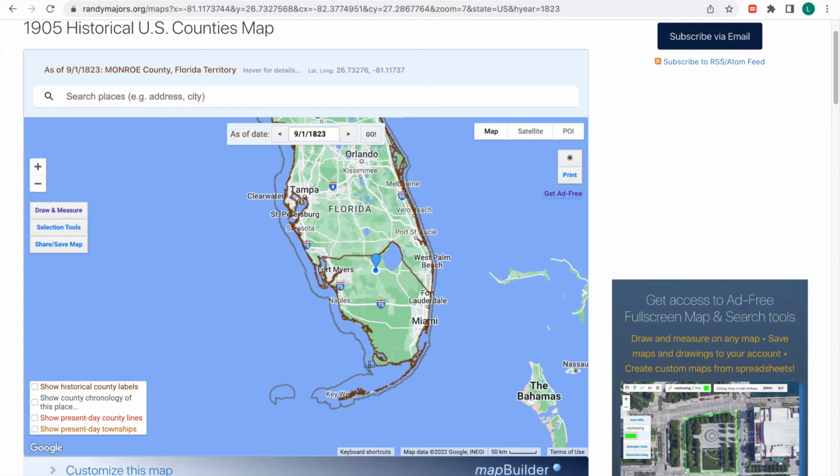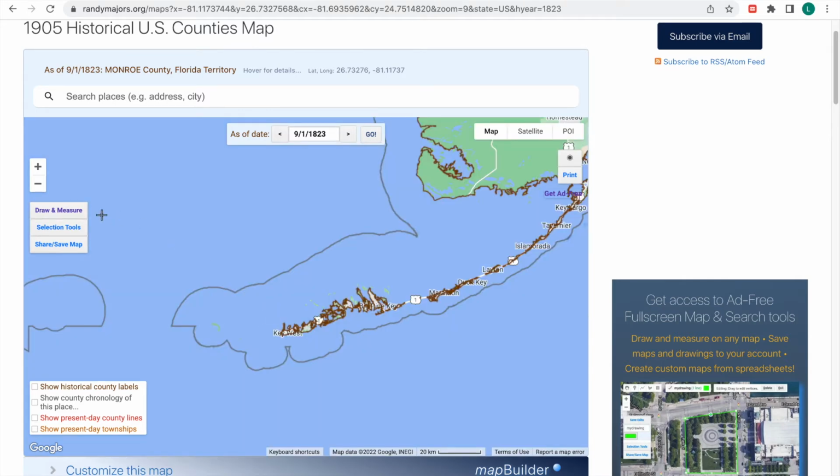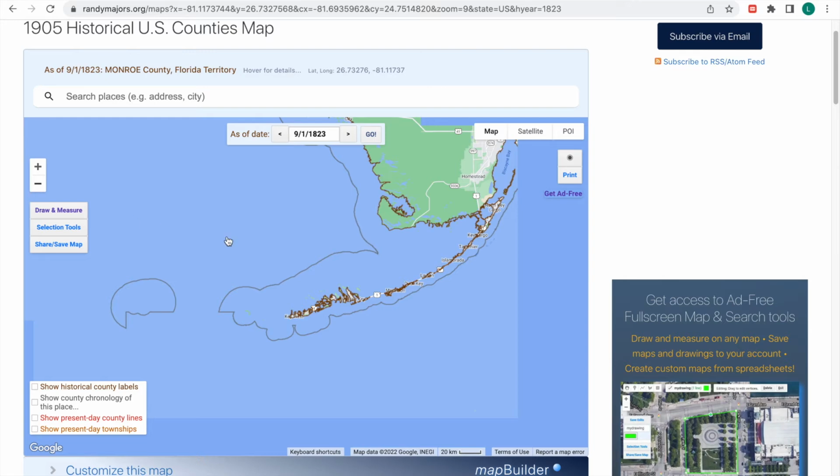But one thing I'd like to point out is because this is a map showing current cities, none of this was here. This whole area had very few people. Like the population of Miami was like less than 40 people. I don't even know if it was founded yet. But in 1828, Key West was founded and it became the county seat of the newly created Monroe County.